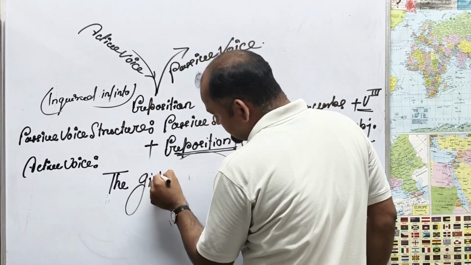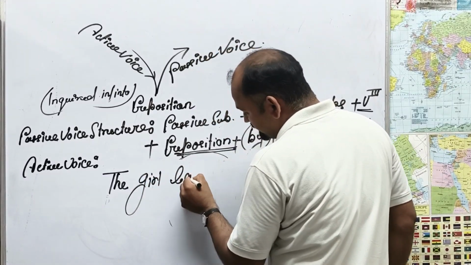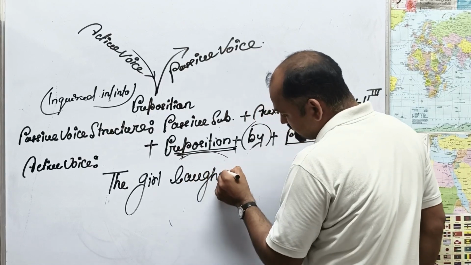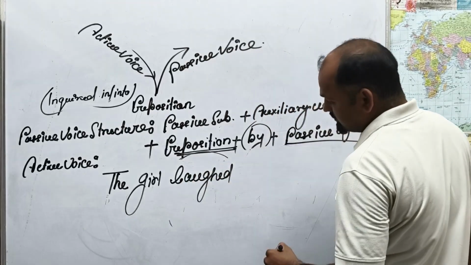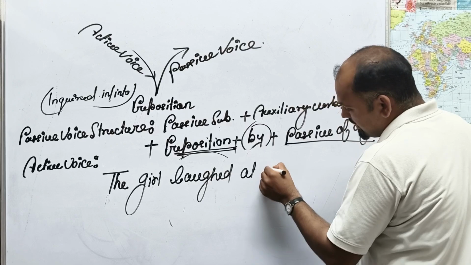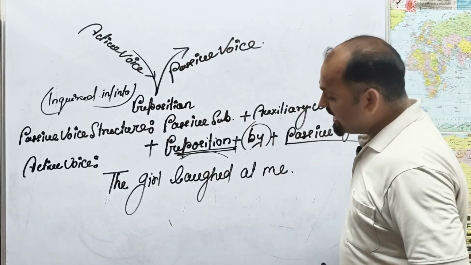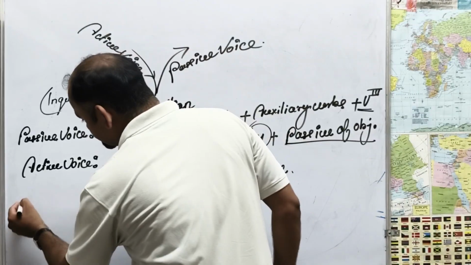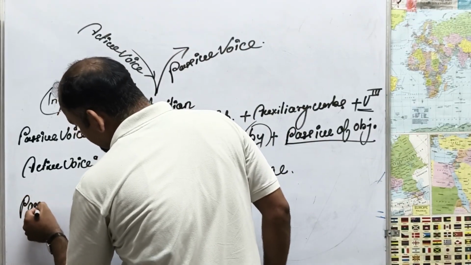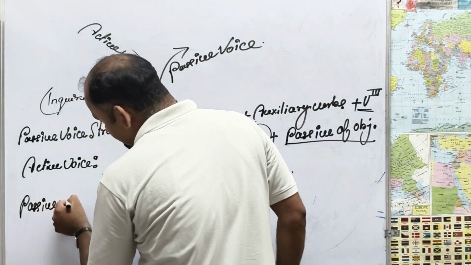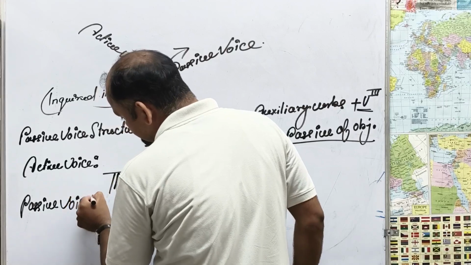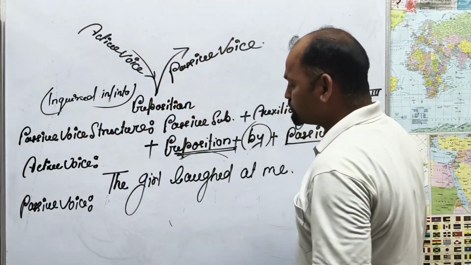We can say, the girl laughed at me. The girl laughed at me. How to change it into the passive voice?